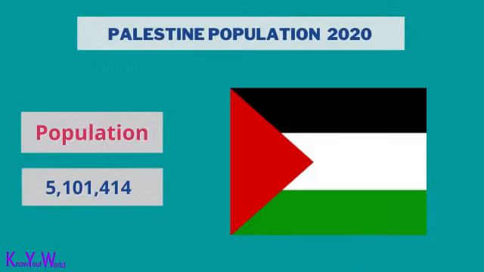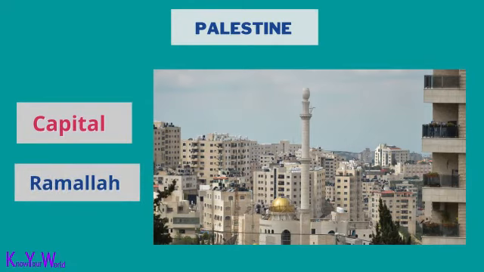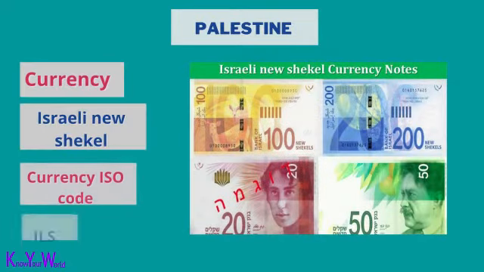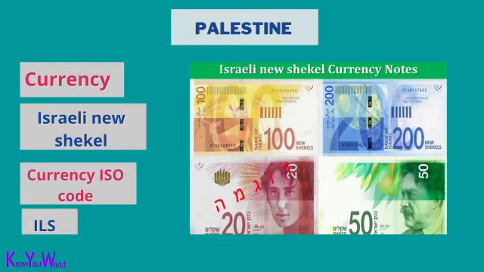Palestine's population is 5,101,414. The capital of Palestine is Ramallah. The Israeli new shekel and Jordanian dinar are the currencies in use in the Palestinian territories. The ISO currency code of the Israeli new shekel is ILS.